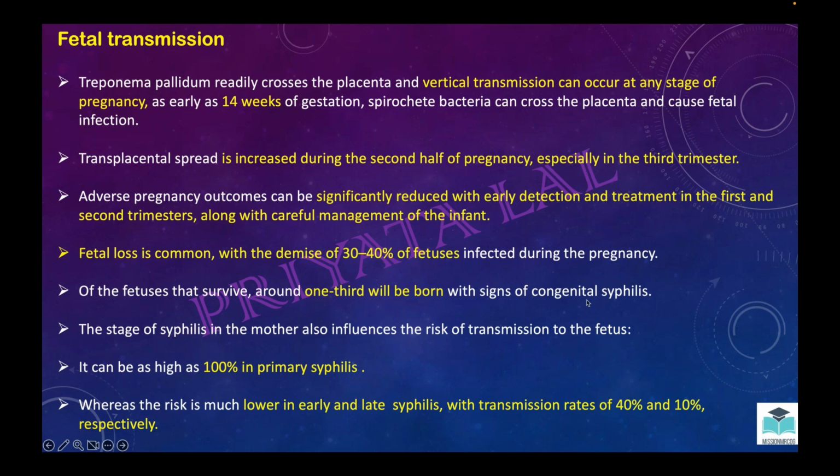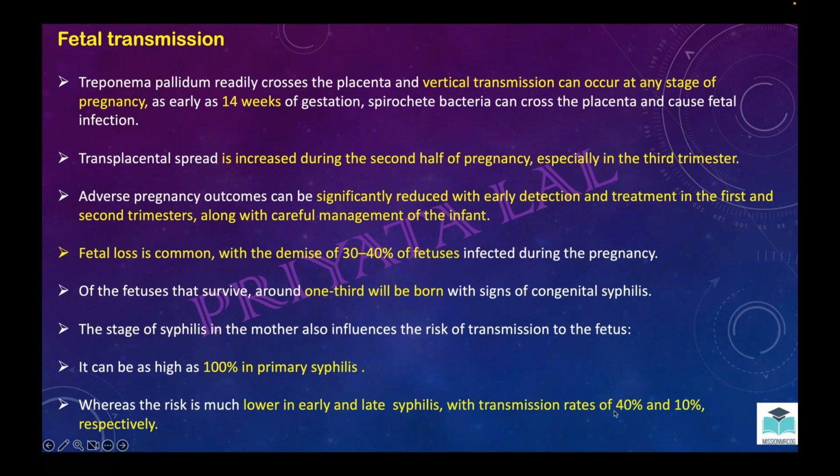Apart from this, transmission will depend on the stage. If the patient has primary syphilis, then it would be nearly 100% that the child will get it, but it is lower in early syphilis or late syphilis. It will be early 40%, and in late syphilis the chance of transmission will be 10%.